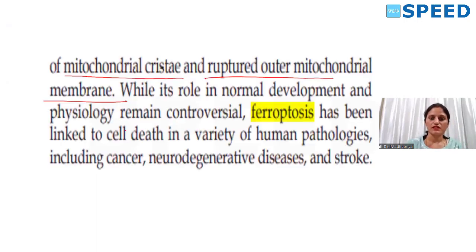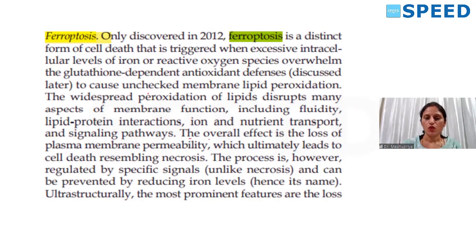Okay, this is the paragraph which is given. It is linked to cell death in various human pathology, including cancer, neurodegenerative disorders, and stroke. The overall effect is loss of plasma membrane permeability. That is how it resembles necrosis. Okay, this can also be a question. It can be prevented by reducing the iron levels. This can be a question.